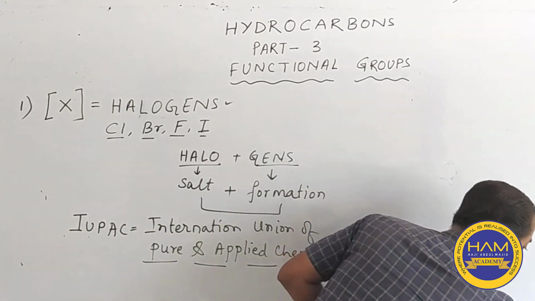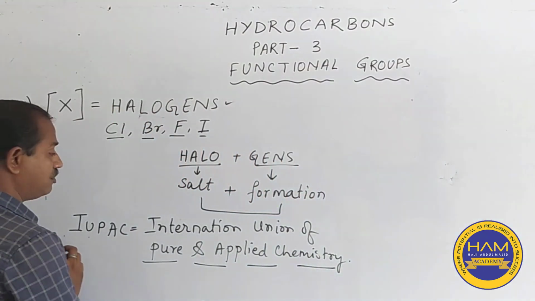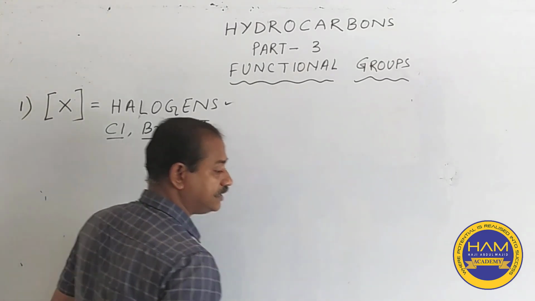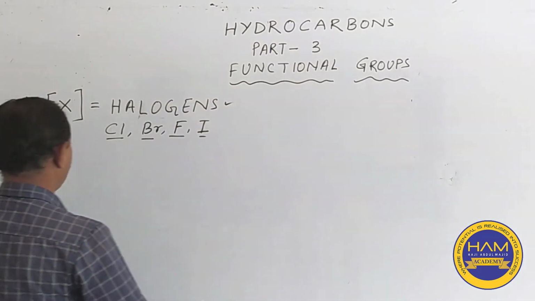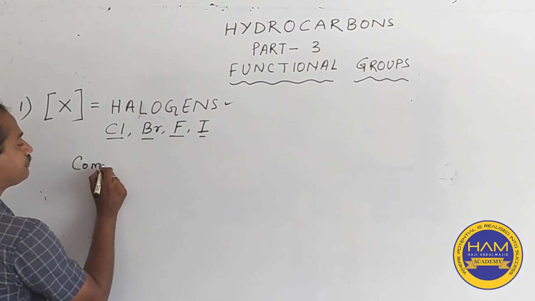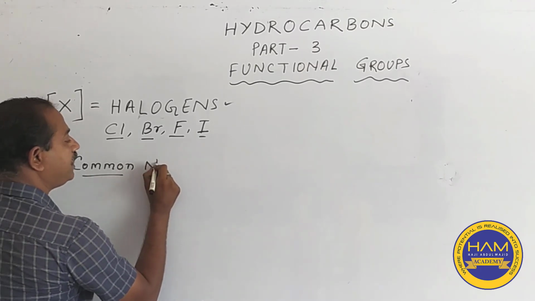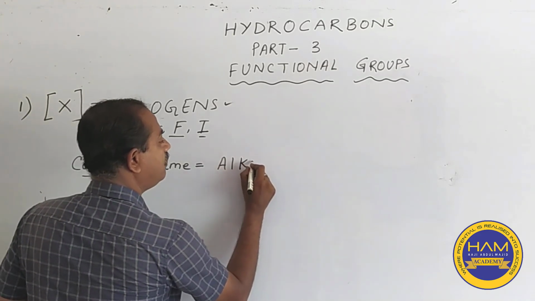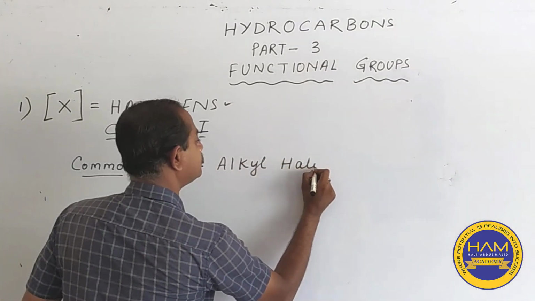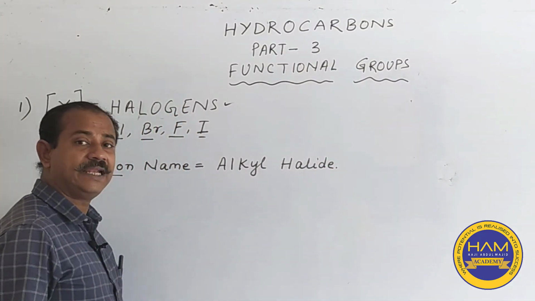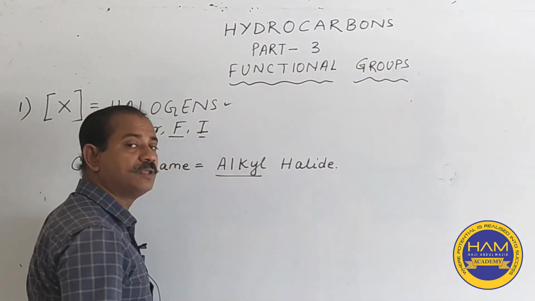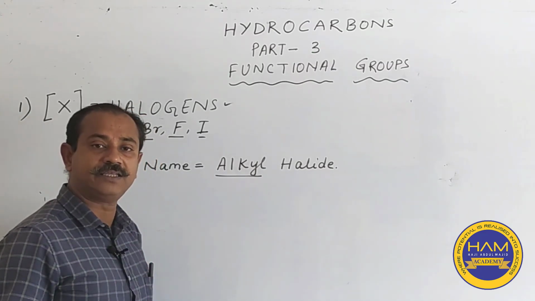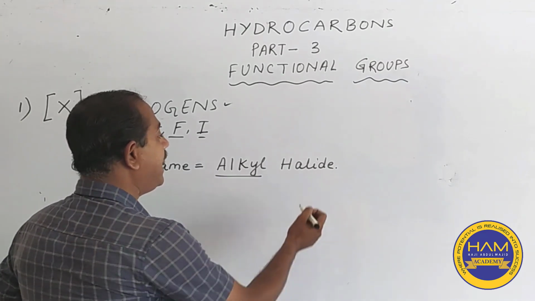So we will be talking first of all about halogens. Now I'll just rub off the board and come to the main part, the naming of these compounds. The common name given to these compounds is alkyl halide. Now what is alkyl halide? Alkyl we take from the parent alkyl group, like I taught you in the last class about methyl, ethyl, propyl, butyl, and so on, and halide.